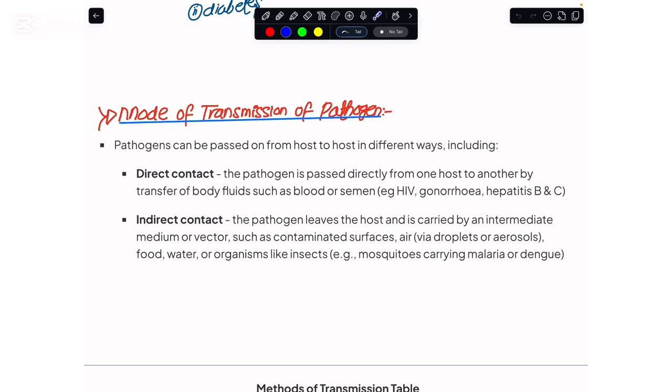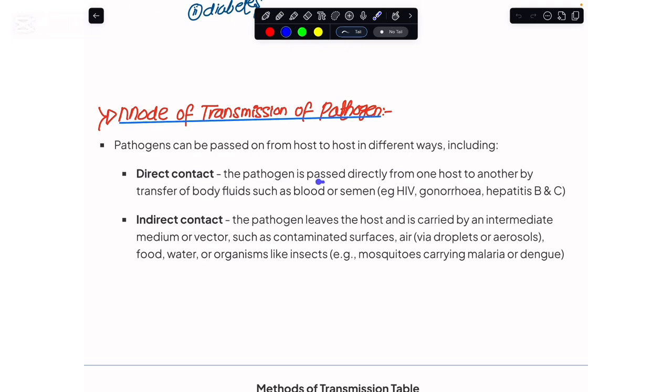Broadly, we say that pathogen transmission can be due to direct contact or indirect contact. If I talk with respect to direct contact, what you have to be clear in your mind is that normally our body has got fluids in it.